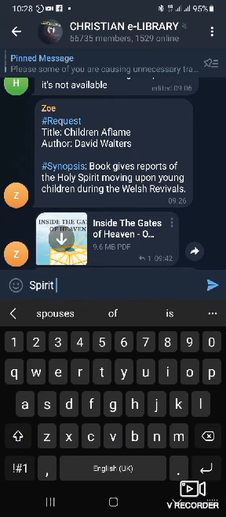And don't forget, in the Christian library, we have a format for requests. Don't forget the name of book, the author, and then the series or volume.